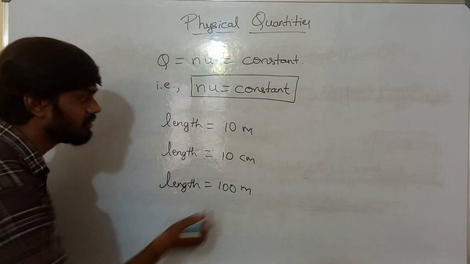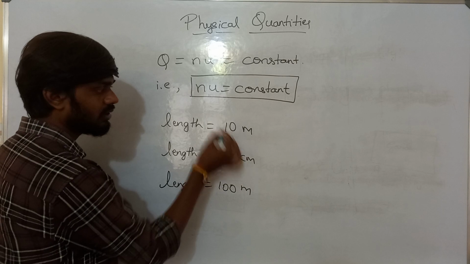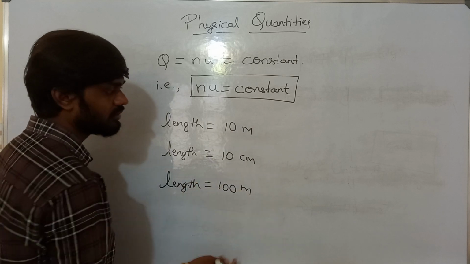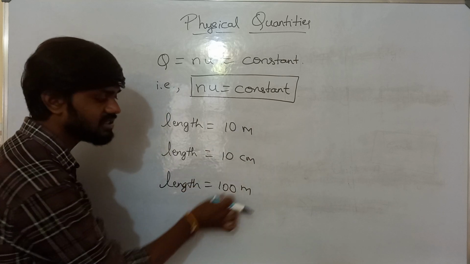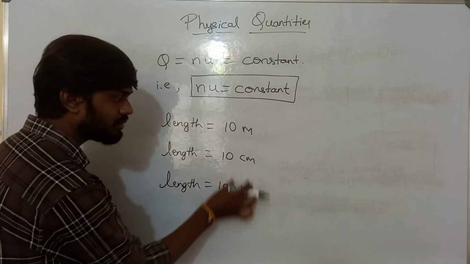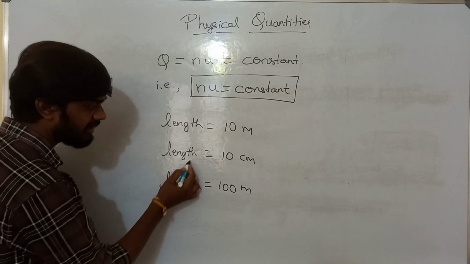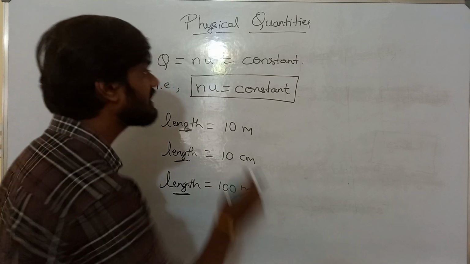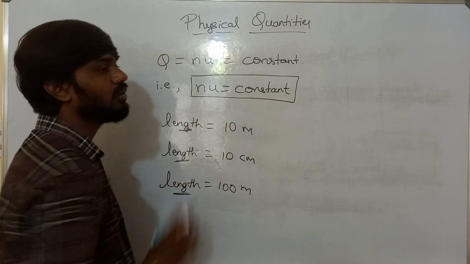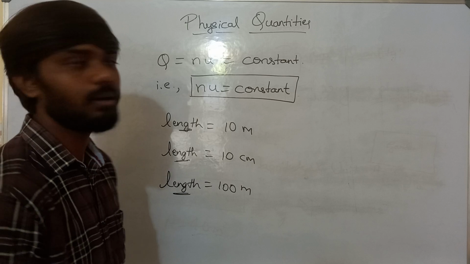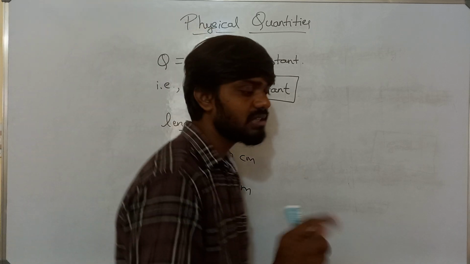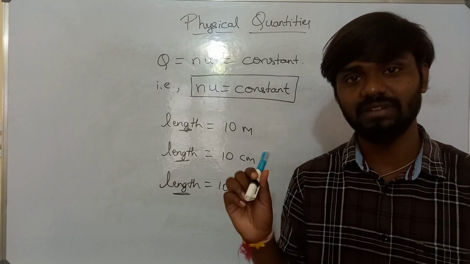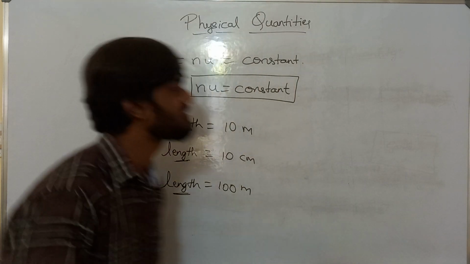Whatever you do, whether you change the value of n or the value of u, meaning you change the units or the length, the quantity will remain a length only. So that is why nu is always a constant. I hope you will remember this and please take down this.